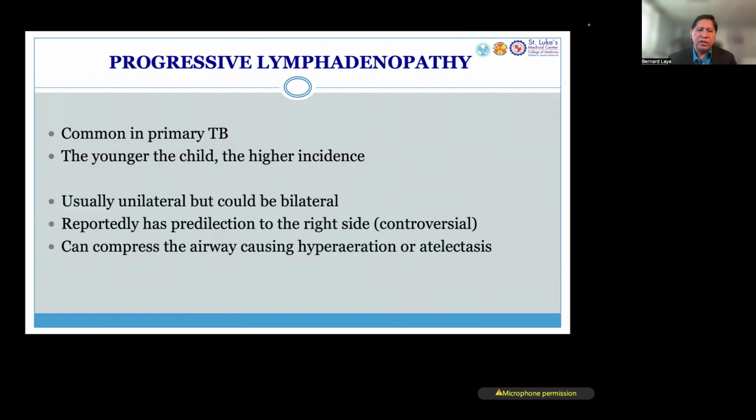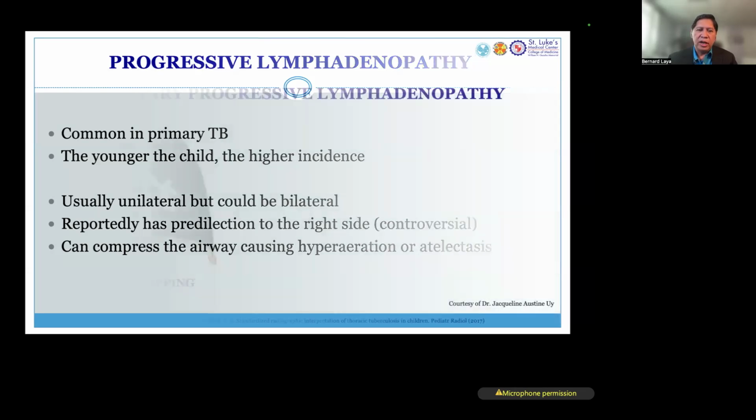Although it's usually unilateral, it could be bilateral. It's been written that it has a predilection for the right side, but this is not necessarily true all the time because we could see it also on the left side. It can compress the airway, which is a significant finding that we need to mention in the radiologic interpretation.